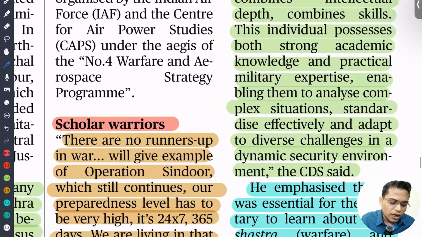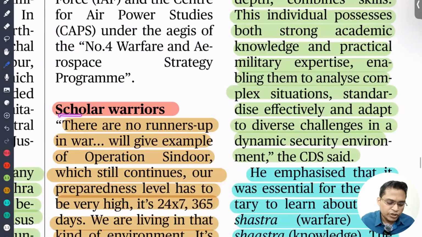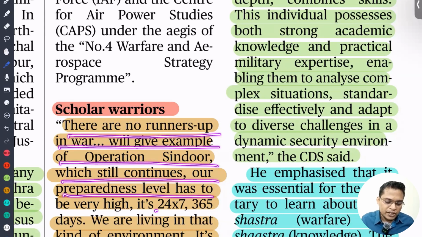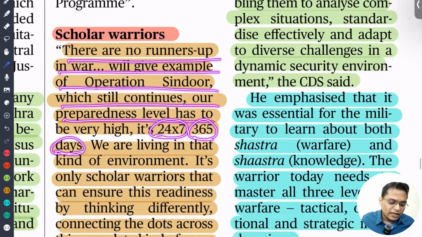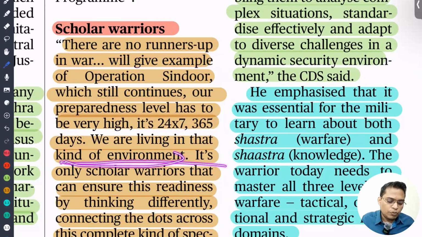So, scholar warrior. This word they can ask about in the exam. What is a scholar warrior? There is no runner-up in war. We can give the example of Operation Sindoor, which still continues. Our preparedness should be 24 into 7 and 365 days. We are living in that kind of environment because our neighbors are very hostile. Not both neighbors, even three neighbors: China, Pakistan, and Bangladesh.